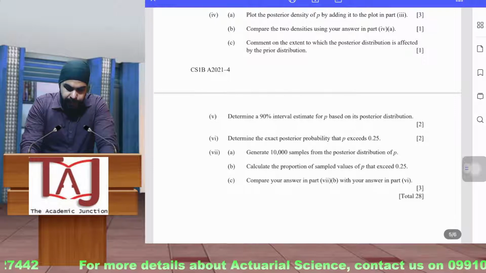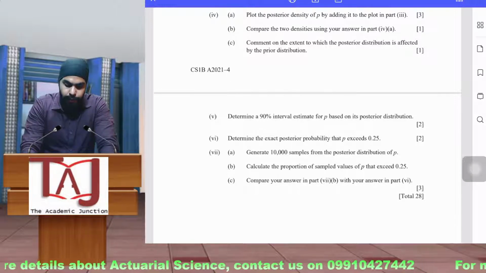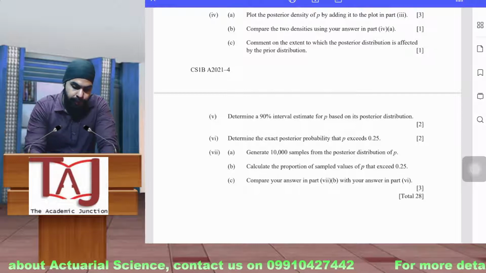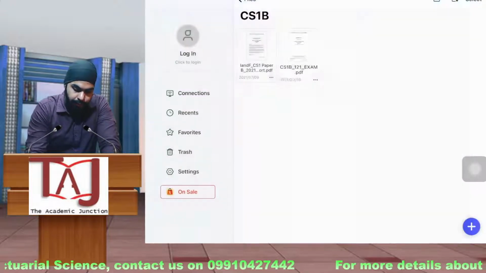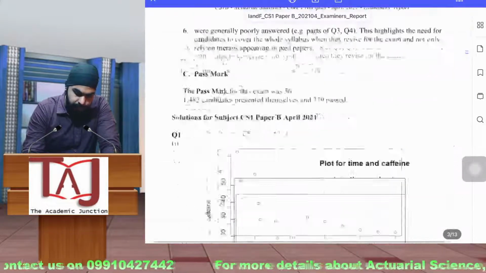Determine a 90% interval estimate for P based on the posterior distribution. So you have to calculate the 90% interval. Here you can use the quantile function as well. So let's see.